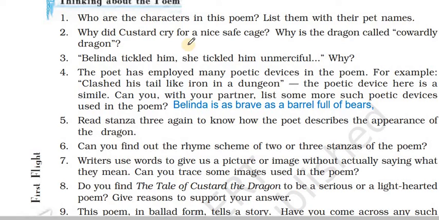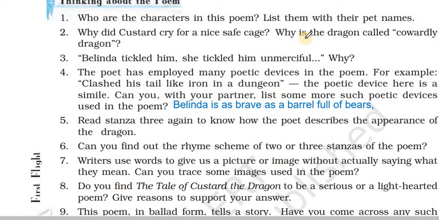Second question, why did Custard cry for a nice safe cage? Why is a dragon called a cowardly dragon? Custard is a very timid, very polite, soft-spoken dragon, and he didn't want to take any risk. Unlike others who were making a show of their bravery, he was polite and sober, and he just wanted a safe place to be in the house of Belinda.